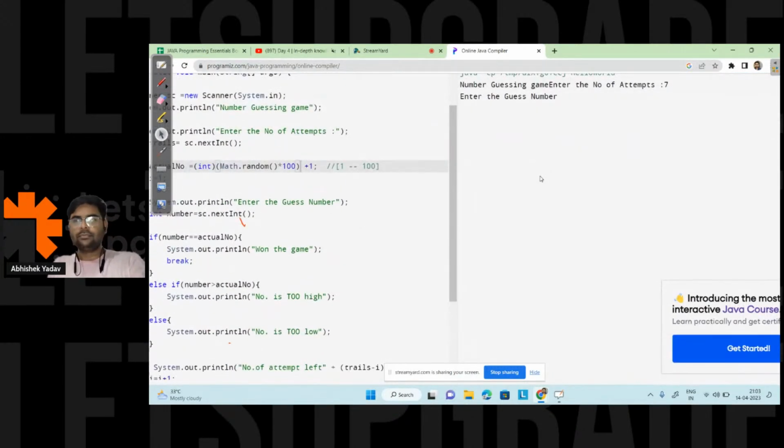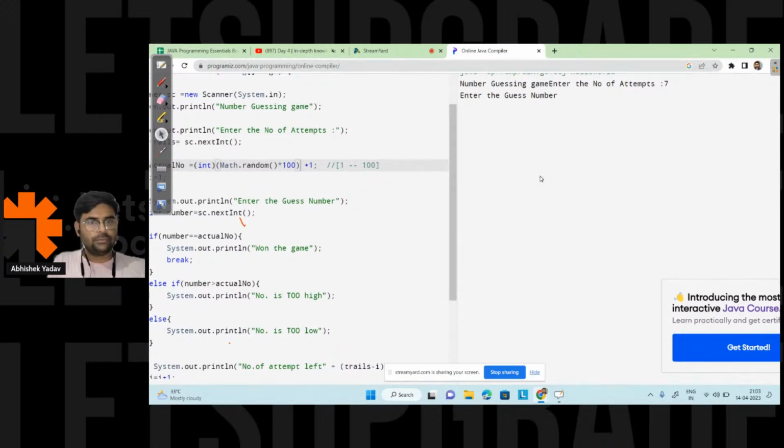Anyone from the audience? Enter the guess number. No one? Okay. 23. Shubham is saying 23. Let's start with 23. Okay, the number is too low, so Shubham, you lost the game. What about others? Prakash is saying 28. Let's take 28. And the number is again too low, Prakash.